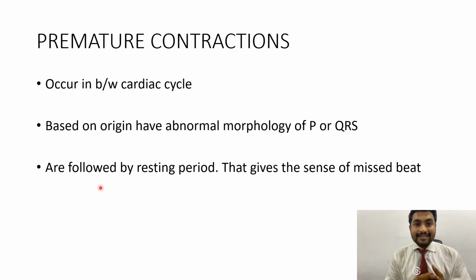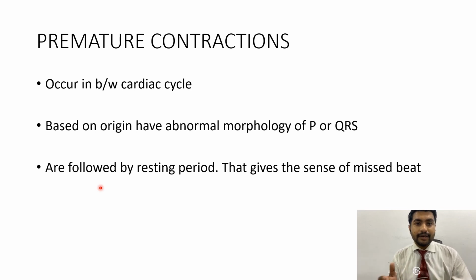So what is a resting period? When a heartbeat, or the electric potential of the heart, completes itself, the heart goes into a refractory period in between which no beat can originate in the heart. So when a premature beat occurs, it is not followed by a normal beat instantly. Rather, there is a pause in between two beats. That is called the resting period. All right, that gives the feel of a missed beat.